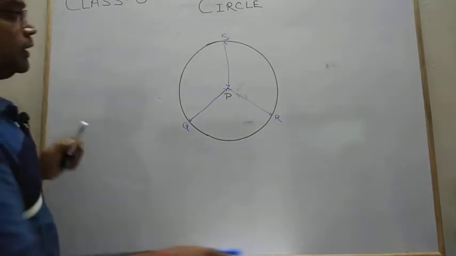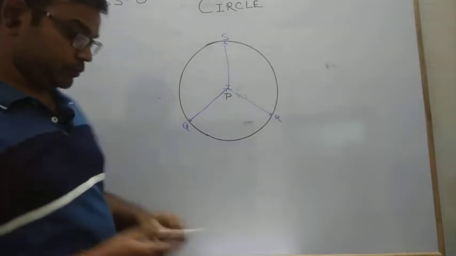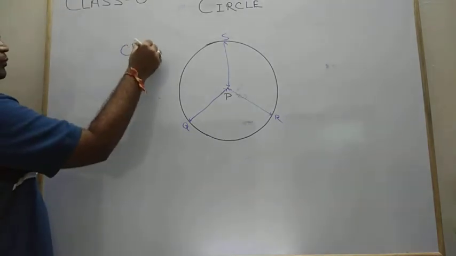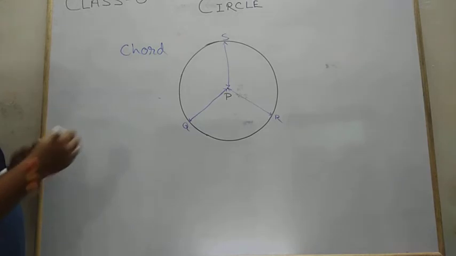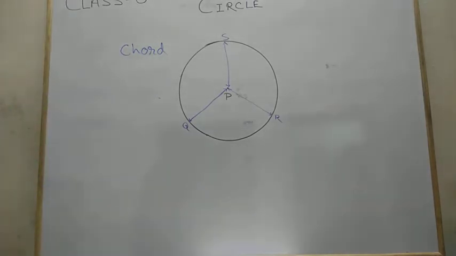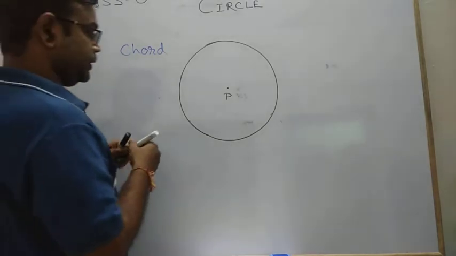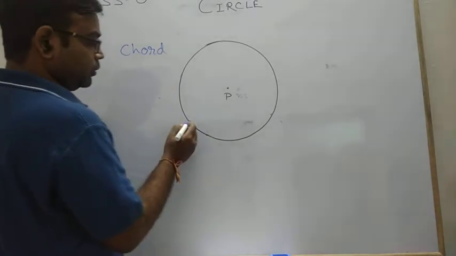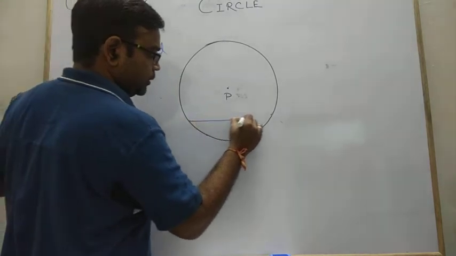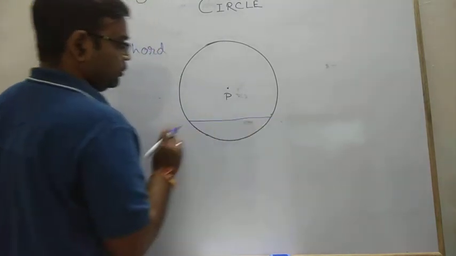Now the next part is about the chord. Suppose there is a line drawn in a circle such that it joins 2 points of the boundary.